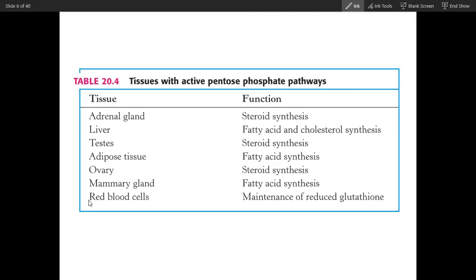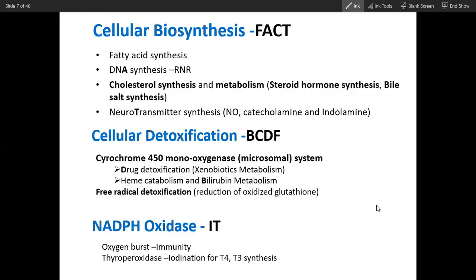Last but not least, don't forget red blood cells, because NADPH here is utilized to maintain membrane integrity. This is very important.